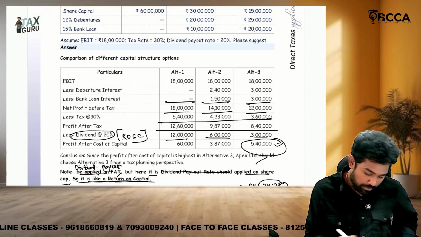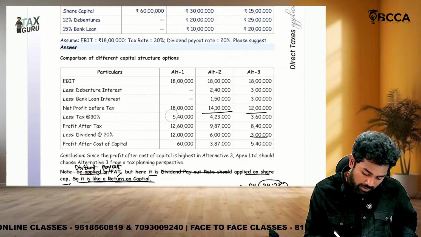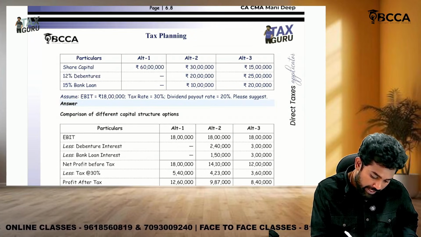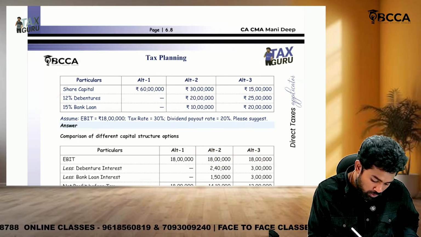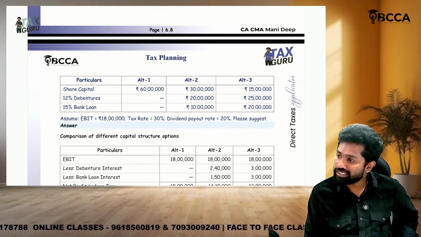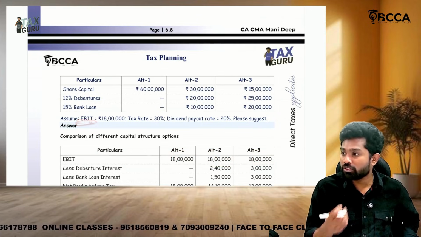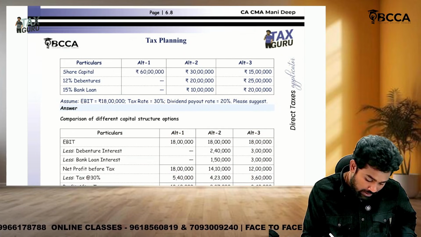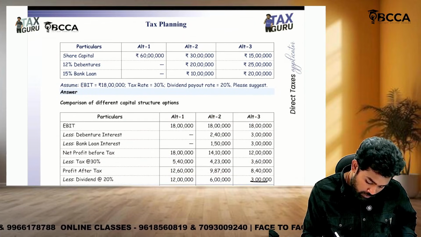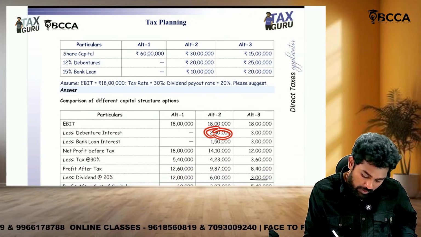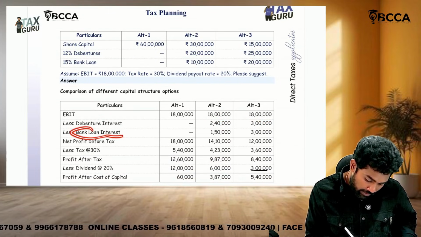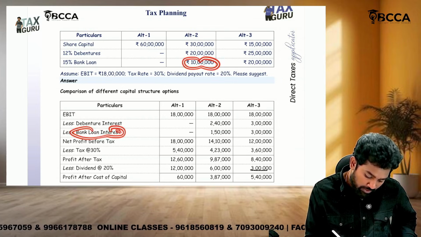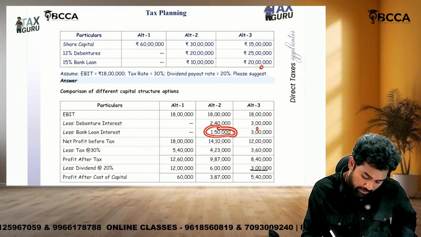See, first how much is the earnings before interest they are having? 18. Sir, when they go for loans or debenture option, they need to pay interest now. Earnings before interest and tax means we should subtract interest. How much is the interest, sir? 2 lakh 40. That means 20 lakhs into 12%. Here 3 lakhs, 25 lakhs into 12%. Then bank loan, 10 lakhs into 15% is 1 lakh 50, 20 lakhs into 15% is 3 lakhs.